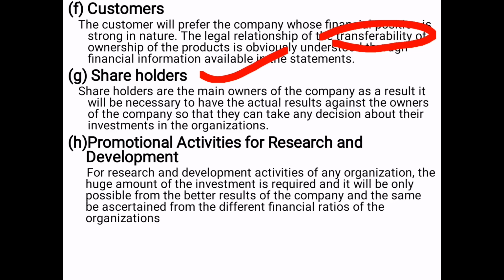So for research and development activities of any organization, a huge amount of investment is required, and it will be possible only from the better results of the company, and the same can be ascertained from the different financial ratios of the organization.